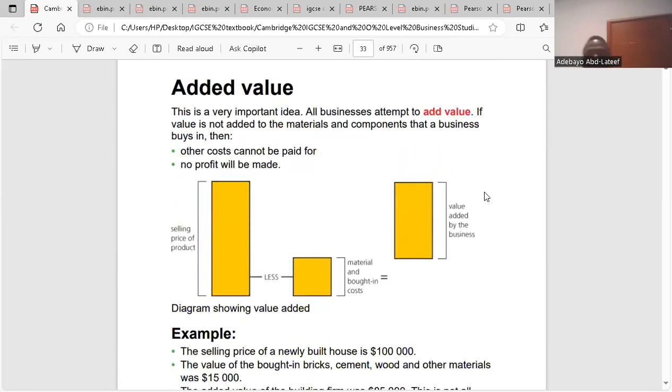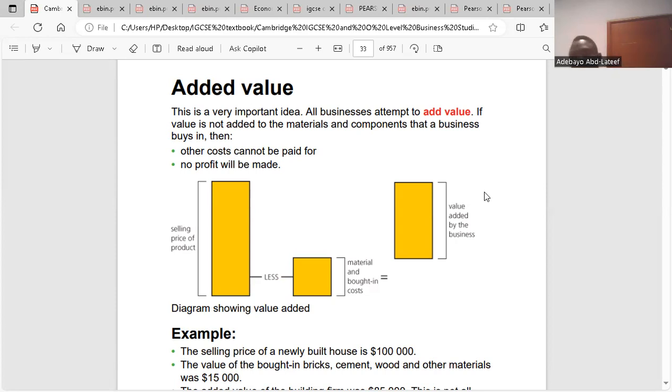Added value is not profit, but it is what could allow a business to make profit. Do you get what I'm saying there? Added value is not a profit, but it is what could allow a business to make profits. So added value is the difference between the selling price of a product and the cost of bought-in raw materials, the cost of those resources that you bought.